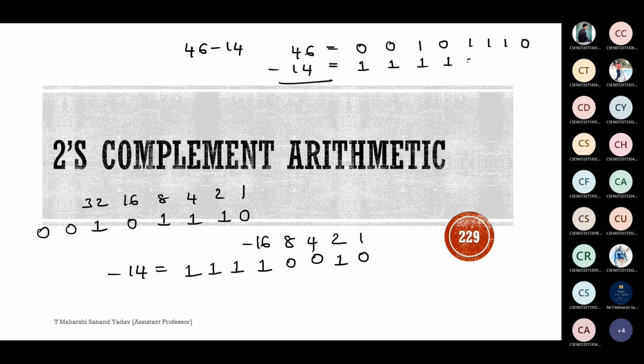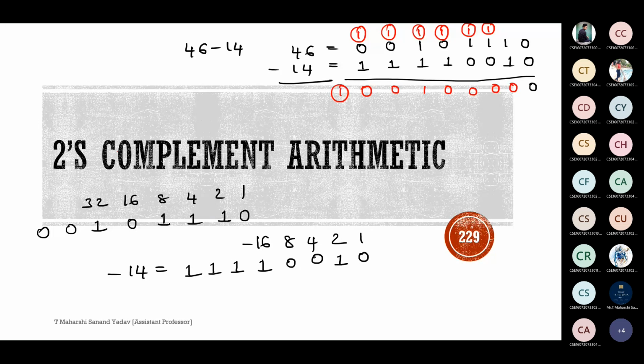So 11110010. So add 2's complement of subtrahend to the minuend. 0 plus 0 is 0. Next, 1 plus 1 is how much? Carry 1, sum 0. So here also 1 plus 1 is carry 1, sum 0. Carry 1, sum 0. Here carry 1, sum 0. 1 plus 1 is 1, 1. Next 1 plus 1 is 1, 0. Here 1 plus 1 is 1, 0. Okay, so we are done with first step, adding 2's complement of subtrahend to the minuend.